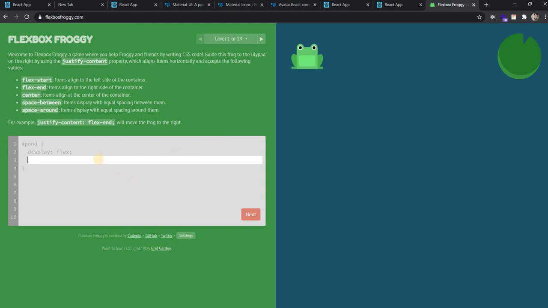It is telling me some properties that we can use: flex-start, flex-end, center, space-between, space-around. So at this screen row, this is at the end, right? So I'll just write justify-content: flex-end. And this will go here.